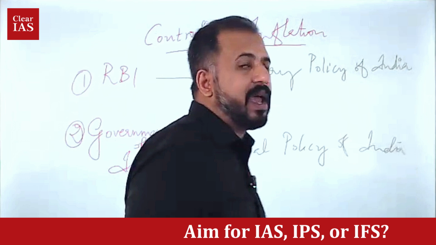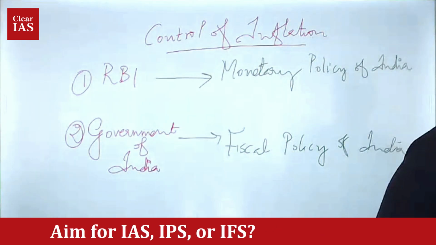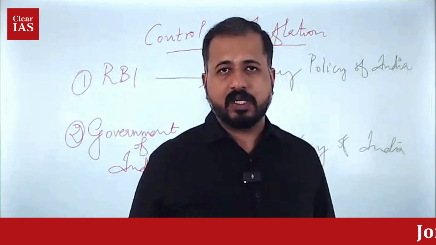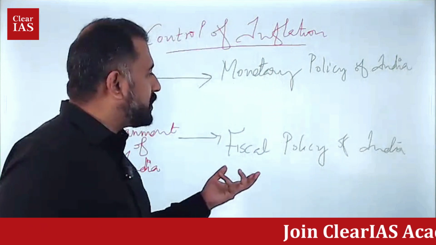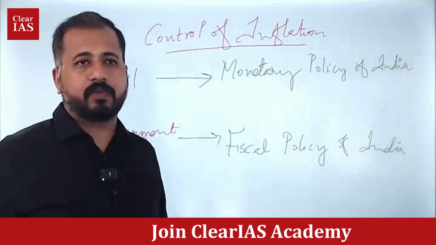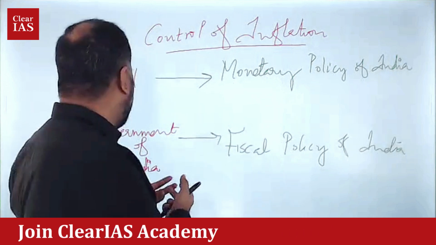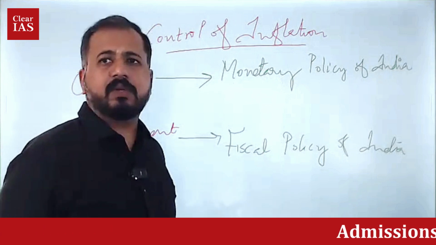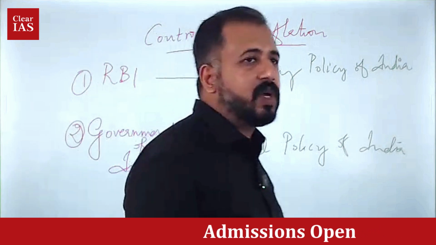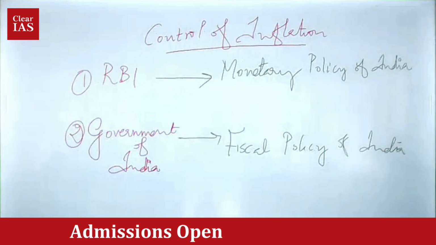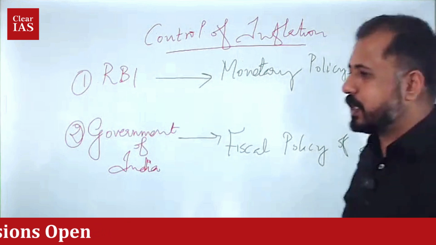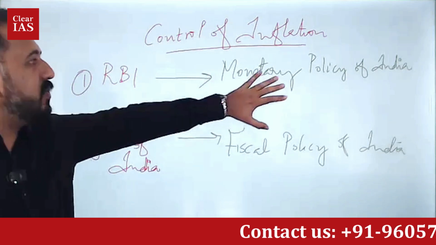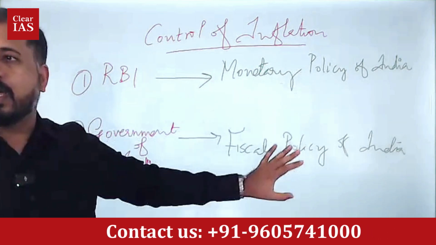And every prelims question will have some very simple questions as well. Maybe if there are 100 questions, maybe 10 questions will be like sitters. We call them sitters, like a very easy question. And some question can be like this: the fiscal policy of India is managed by 1, 2, 3, 4. There can be RBI, it can be Government of India, or there can be the Secretary of Finance or something like that mentioned. It's a very, very simple question, but you should not miss such simple questions. That's why we should understand it. It's a very basic question. What happens is that sometimes even very serious aspirants will miss out on these very simple terms. So this is why we should be studying monetary policy of India and fiscal policy of India.